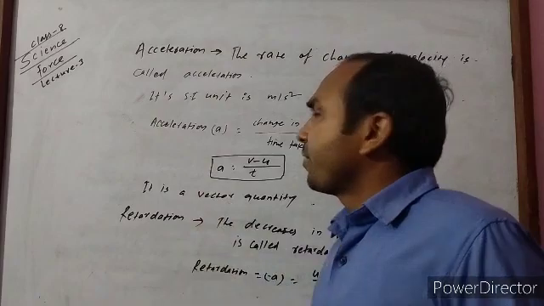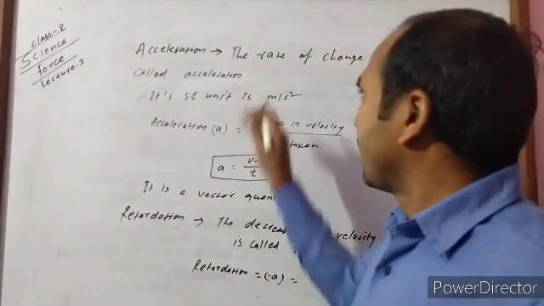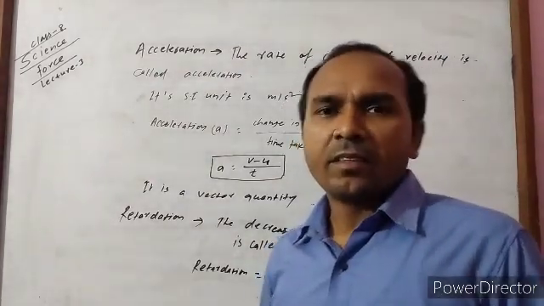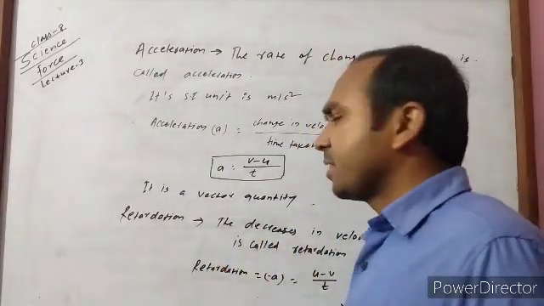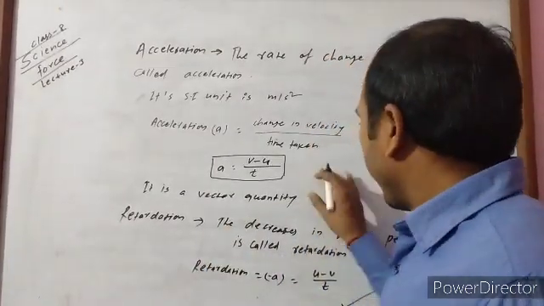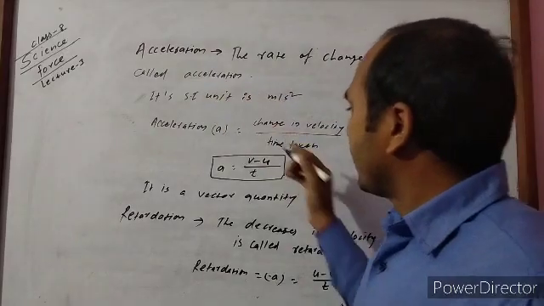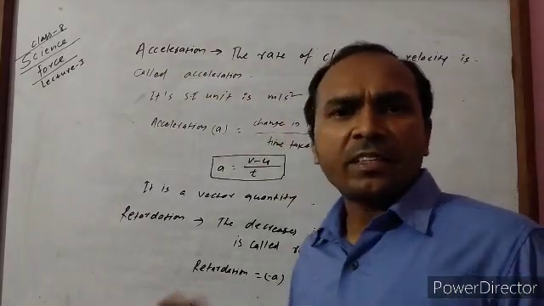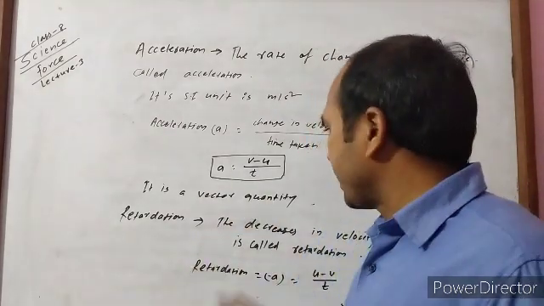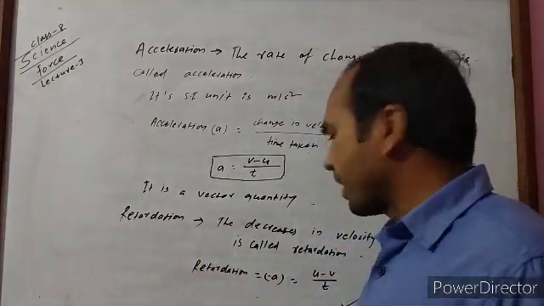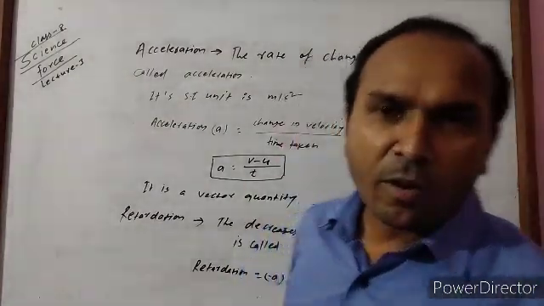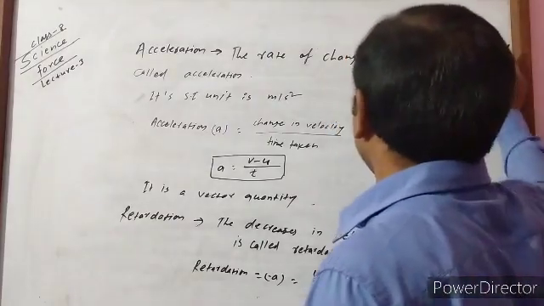What is the difference between acceleration and retardation? Acceleration is the increase in velocity per unit time. Retardation is the decrease in velocity per unit time. And in acceleration the initial velocity is less than the final velocity, and in retardation the initial velocity is greater than the final velocity. In this way we can differentiate.